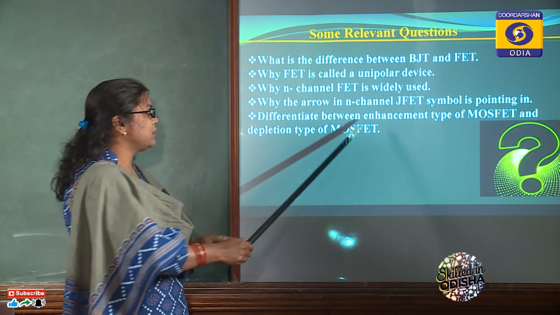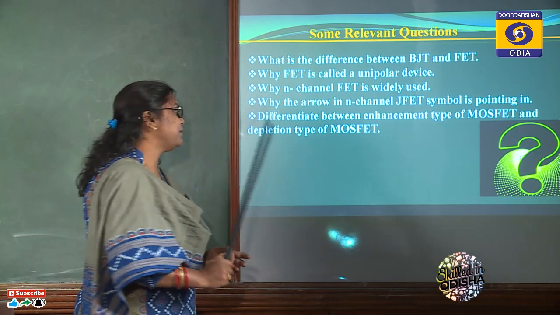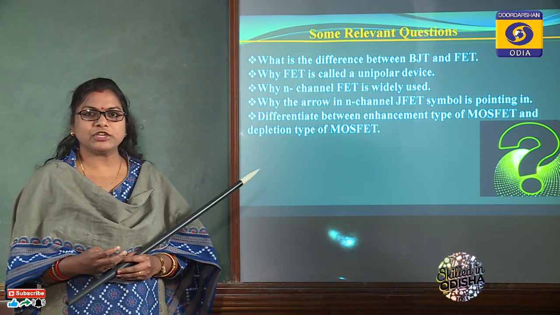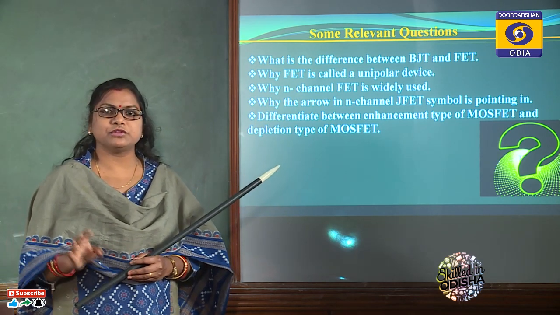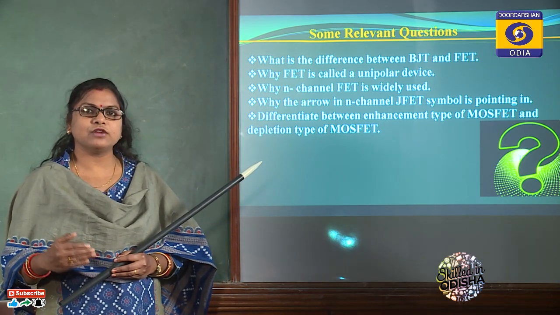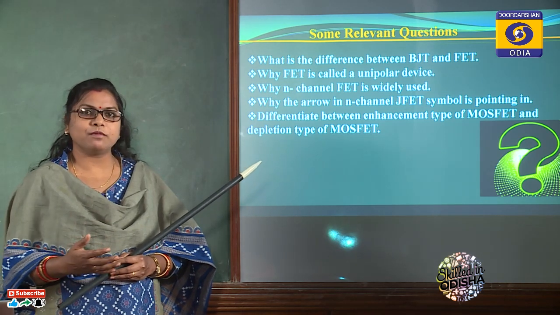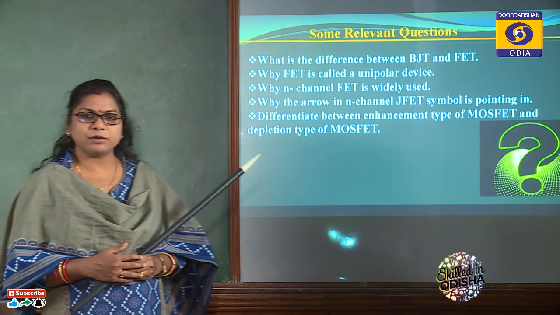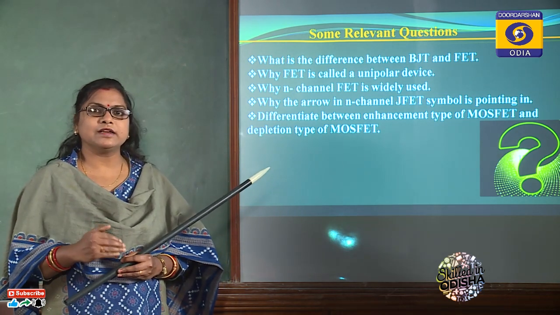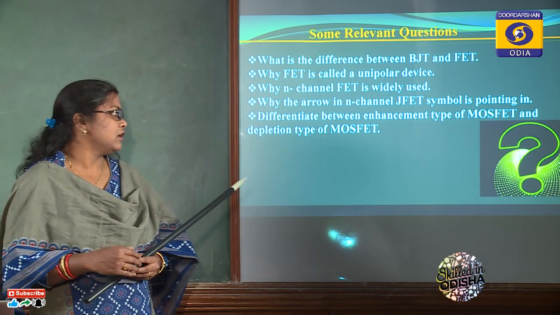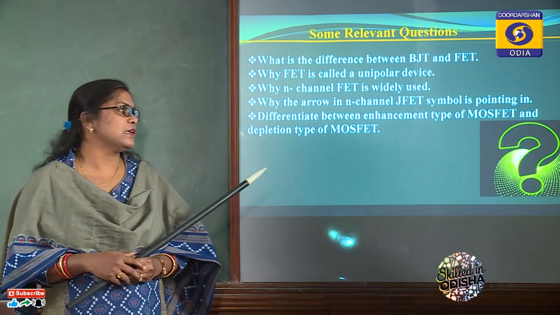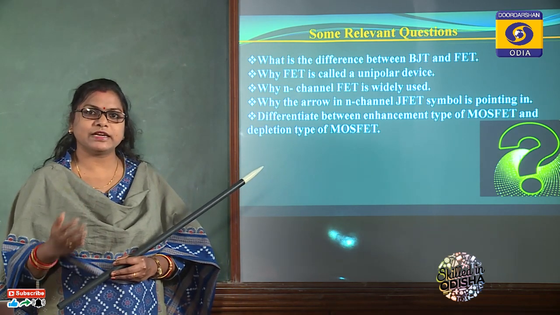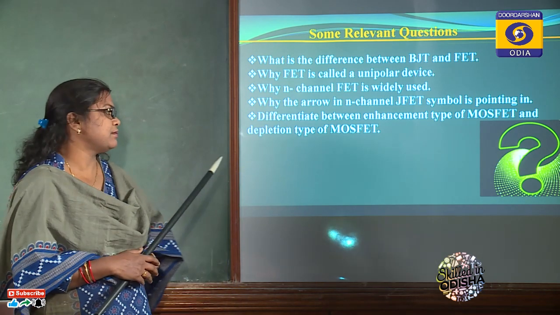Differentiate between enhancement type of MOSFET and depletion type of MOSFET. In enhancement type of MOSFET, practically there is no channel between source and drain. That channel will be enhanced or developed by the applied potential across gate and source. But in depletion type of MOSFET, the channel already exists between the source and drain terminals. Another difference is that depletion type of MOSFET can work in both depletion mode and enhancement mode, but enhancement type of MOSFET works only in enhancement mode.